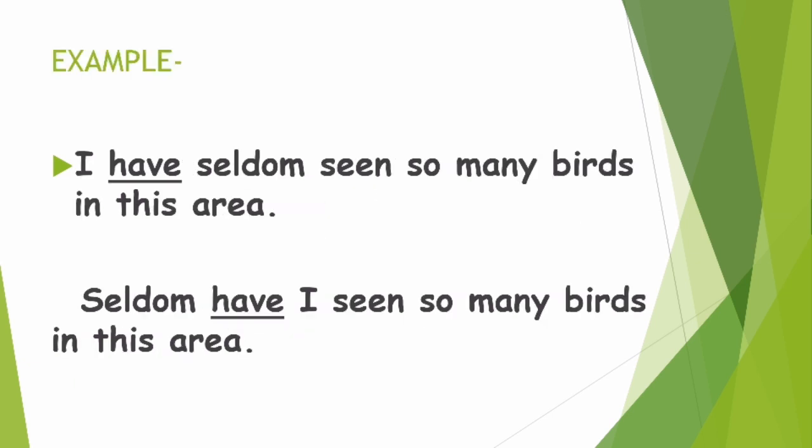Let's take one example. I have seldom seen so many birds in this area. This is a normal sentence, but just see the next one. In that sentence, we have just replaced the subject and the verb: Seldom have I seen so many birds in this area. Just to bring out that effect, what did we do? We replaced the positions. The subject, which is I, has replaced the position of the verb, which is have. So just to bring out the effect, we can reverse the positions of subject and verb in a sentence. Got it?